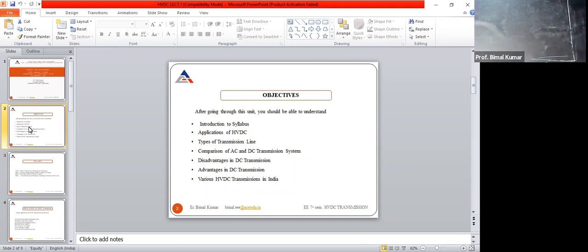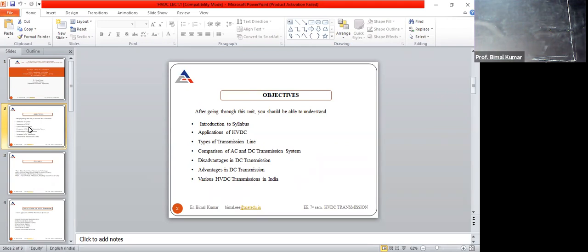So here, AC to DC conversion is with the help of a rectifier. Fine. So the rectifier, in this case, is known as converter station 1.